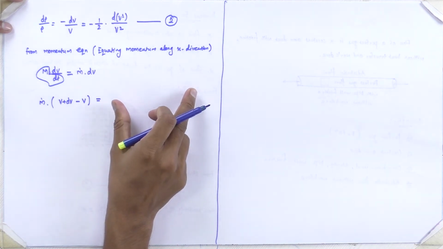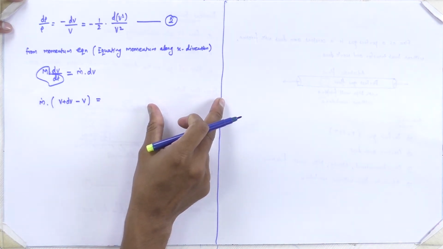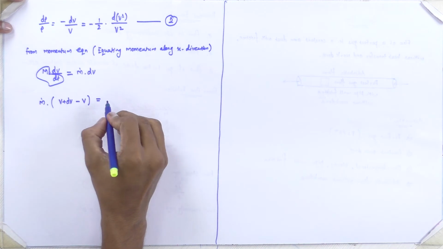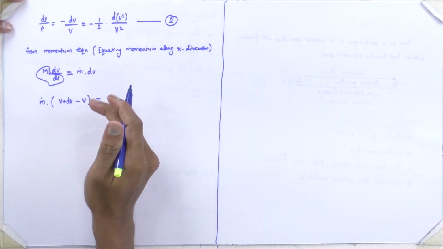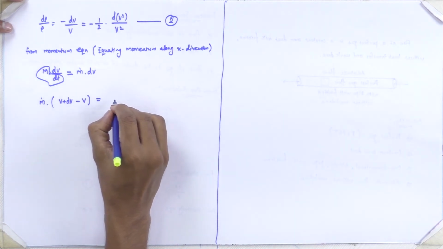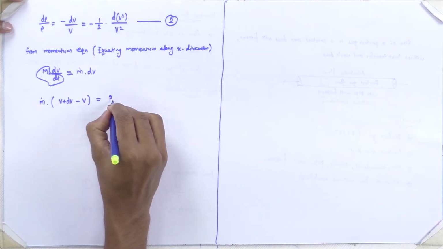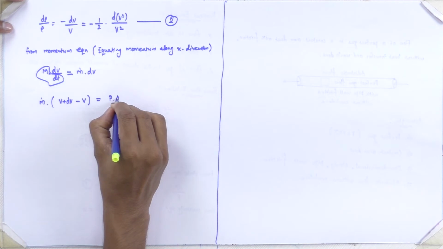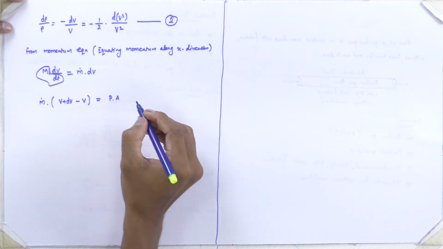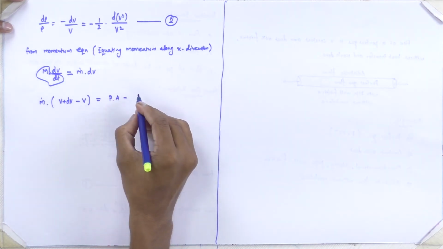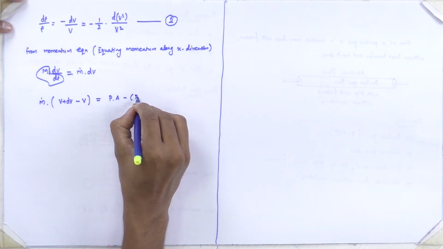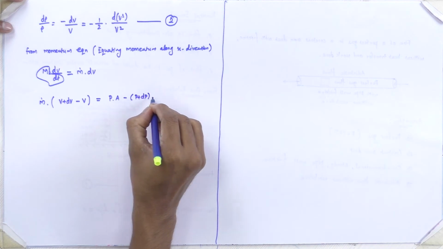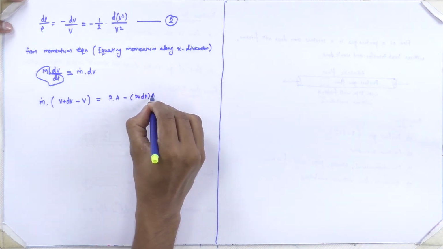We have two forces: pressure force and frictional shear force. At the inlet, at the front region, we have pressure force P multiplied by A to get the force value, minus the changed pressure force into the same area.